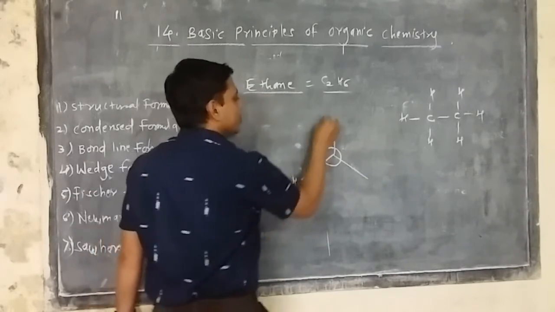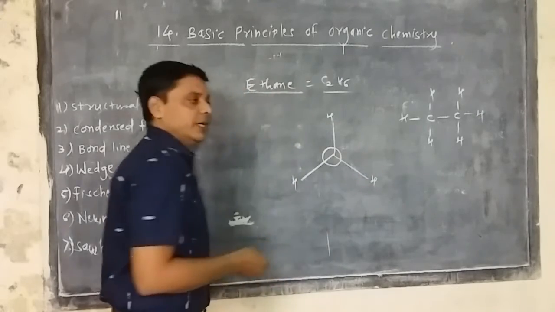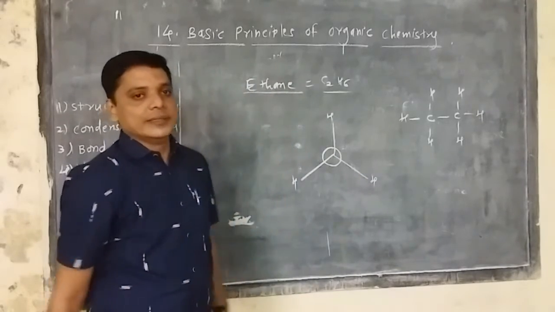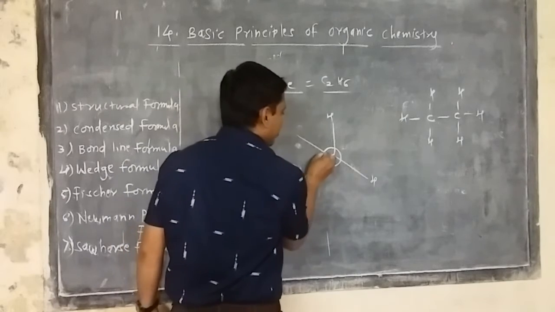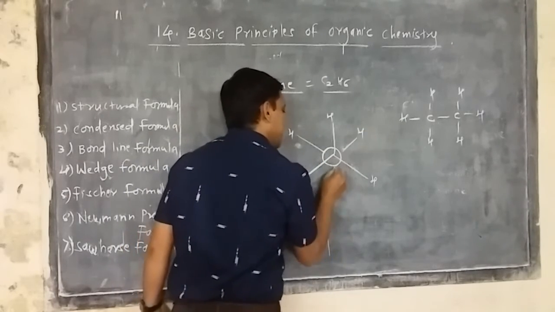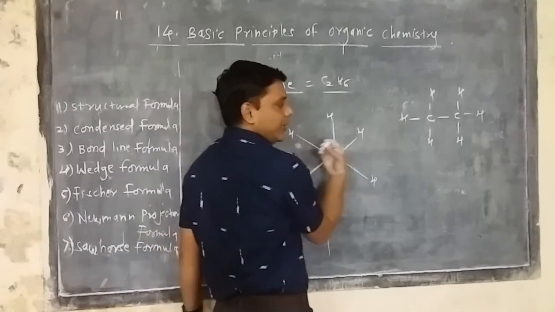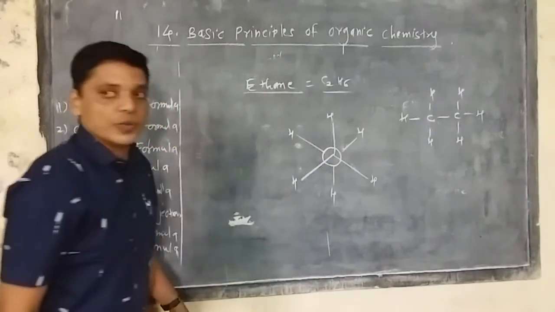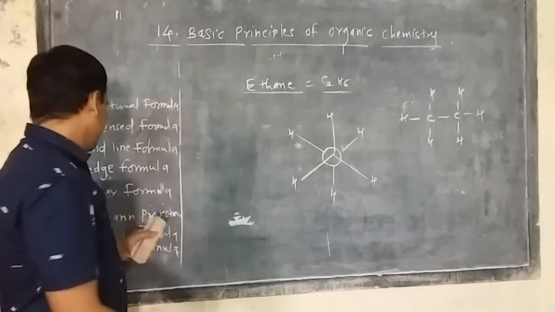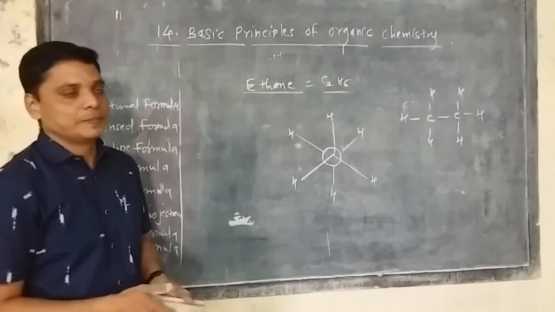So say that this is a hydrogen, this is a hydrogen, this is a hydrogen. Now see that it is above the plane, and these backward hydrogens are like that. This hydrogen like that. We say this is above the plane and back of the plane. It can be represented in such a way. So it is called the Newman projection formula.